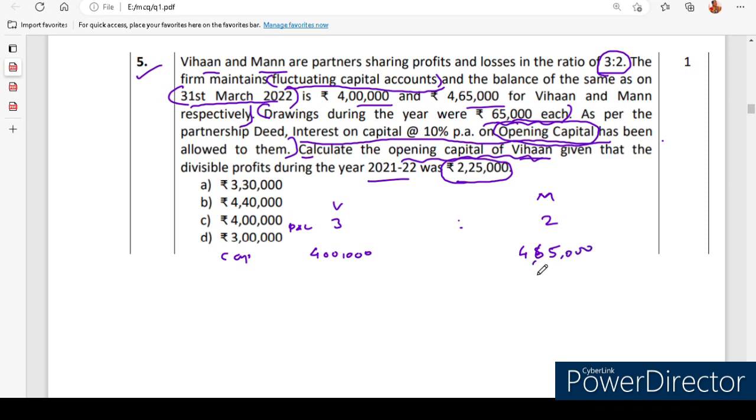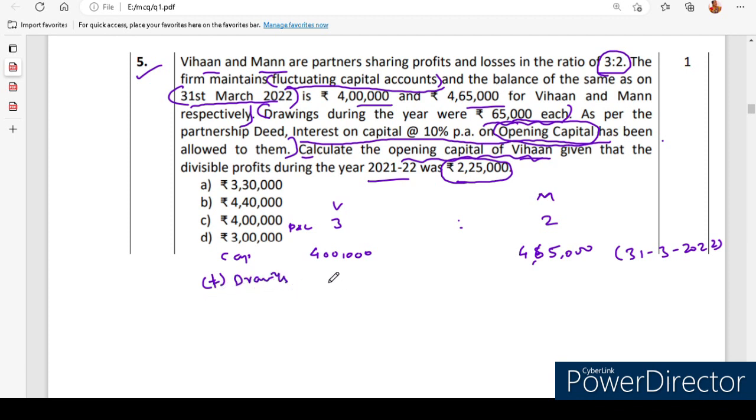4,65,000 rupees as per 31st March 2022. And the drawings, they did drawings. So in case we withdraw for getting the previous capital, what should we do? Drawings already withdrawn from the business should be added. Then only we can get the previous capital. Okay, that is considered as opening capital. Going to add the drawings.